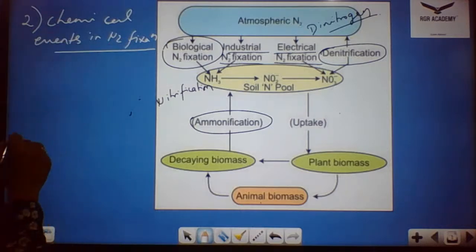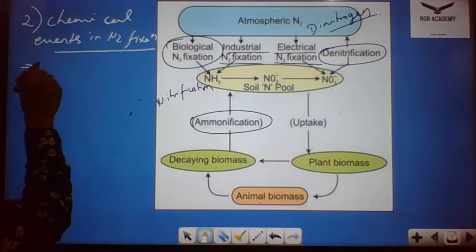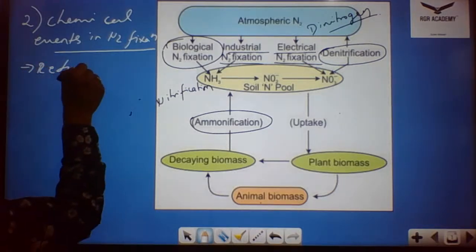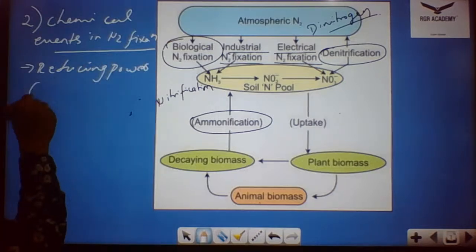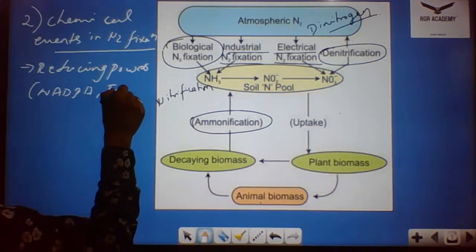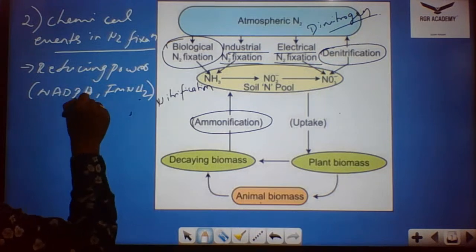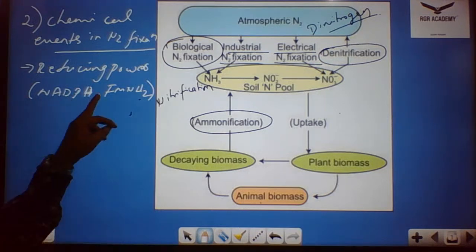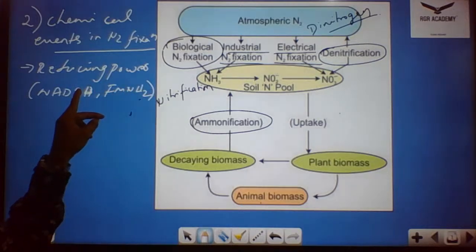So what are the things required for the chemical events of nitrogen fixation? It's reducing power. Reducing power, you could see NADPH, FMNH2. Can someone give the expansion for NADPH? What is the expansion for NADPH? And what is the expansion for FMNH2? What is the expansion for these two?